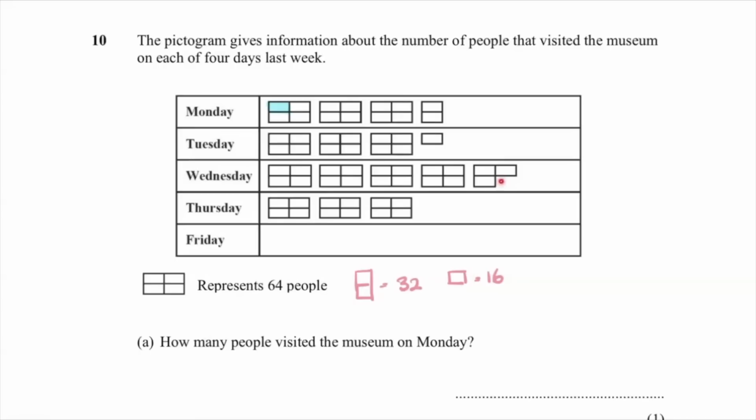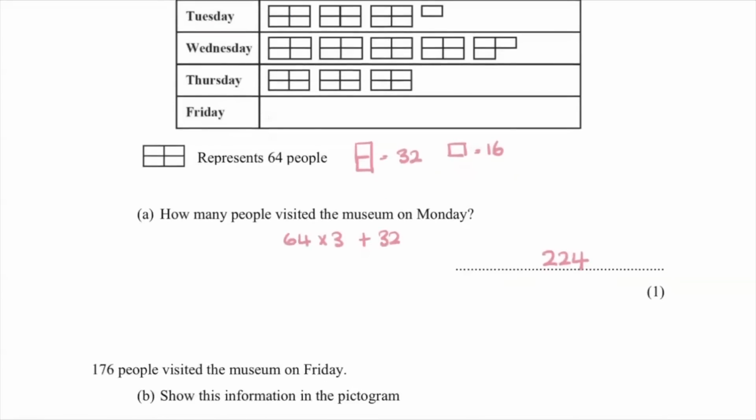Now I'm going to crack on and answer the question. So how many people visited the museum on Monday? Well, I've got 3 full symbols. So that would be 64 times 3 plus 2 squares, which I've already worked out is 32. I would pop all that in my calculator and it's 224.